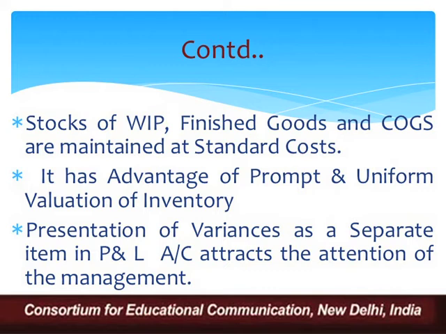You can very promptly conduct the valuation of inventory, and presentation of variances as a specific item in the profit and loss account attracts the attention of the management also. Management can anytime get to know what is happening in our costing department, and accountability and responsibility can be fixed. So this is one method of dealing with these variances, that you simply transfer them to profit and loss account and showcase whether your variances are positive or negative.